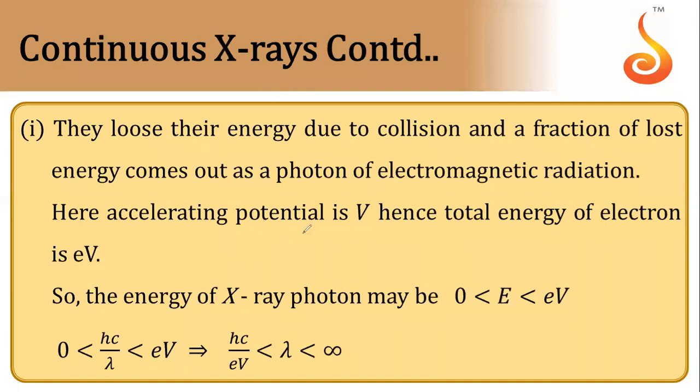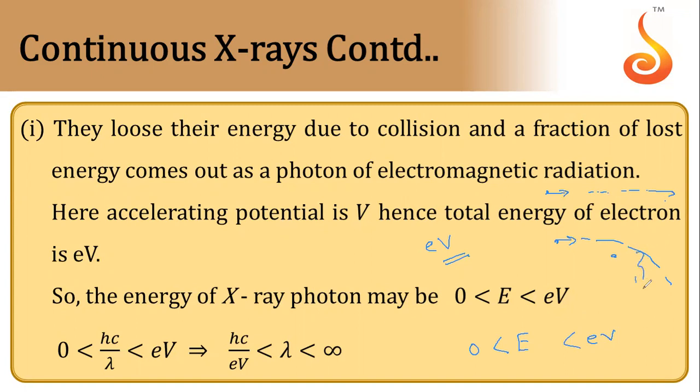Let's say the electron was accelerated by potential V. So the total energy of the electron will become eV. When the electron is getting deflected, it's possible that it loses all of its energy in the form of X-ray. So the maximum energy will be eV. Or if the electron is very far from the nucleus, it won't undergo any deceleration, so it won't lose any energy. So the energy of X-ray will vary from 0 to eV.